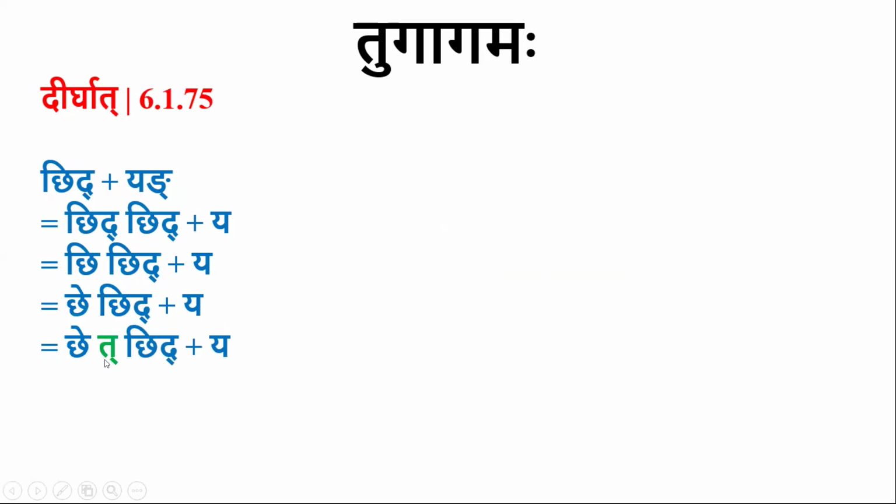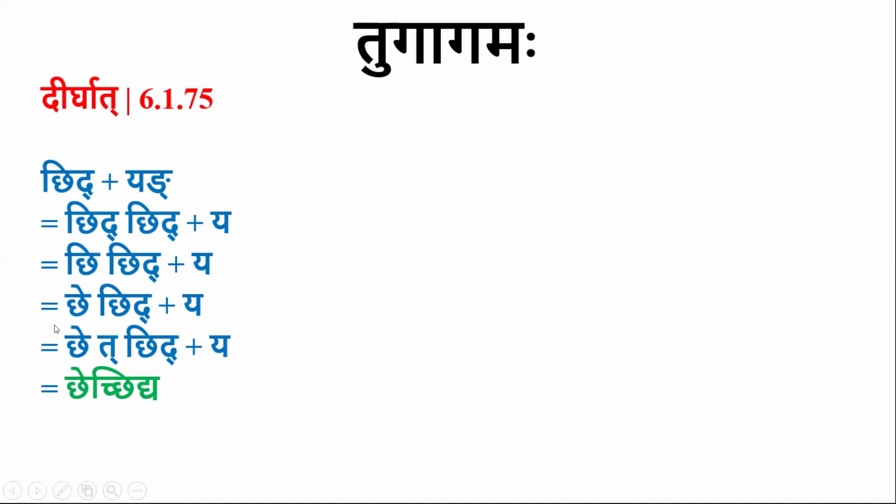So there will be tugagama for a dirgha letter when followed by chakara. So there is tugagama, and similarly chutva happens, and the final form is che chidya. It is also a dhatu now by sanadyanta dhatavaha. It is a sanadi pratyayanta, so it is a dhatu. Chid means to cut. Che chidya means to cut again and again.